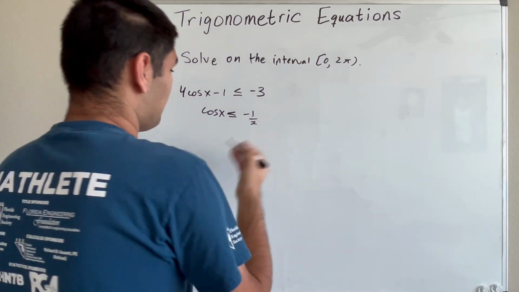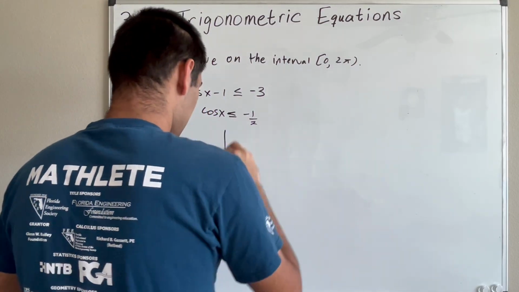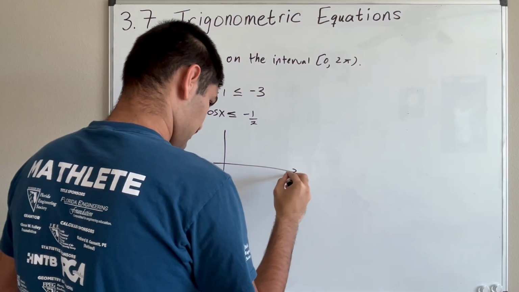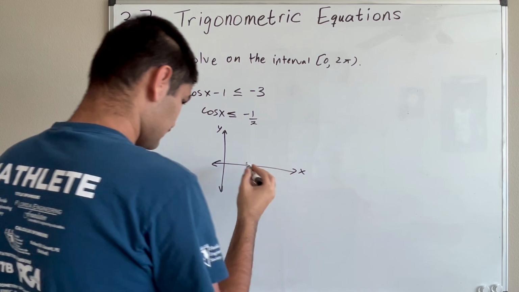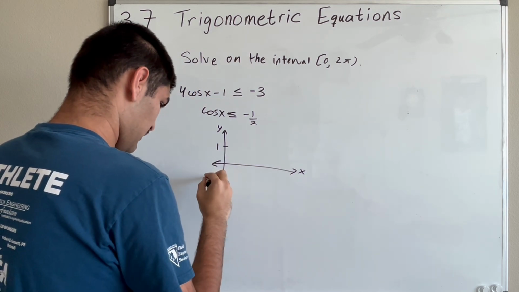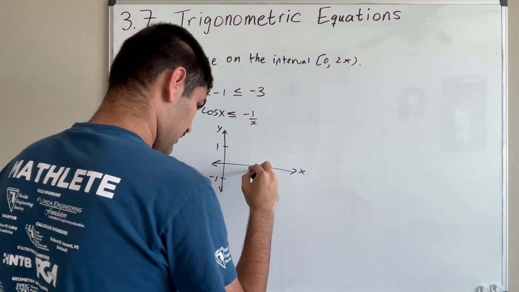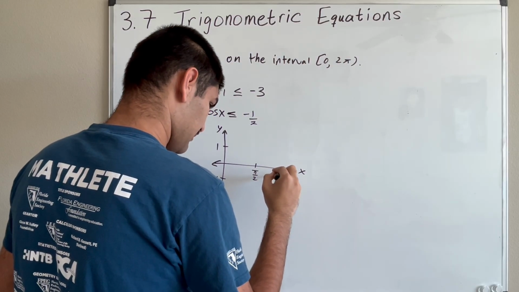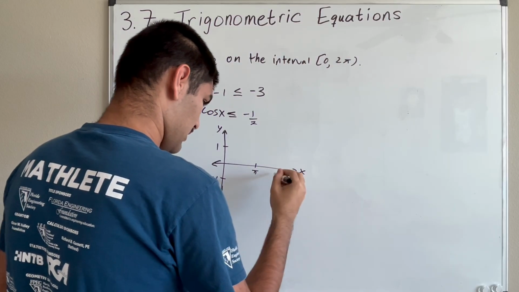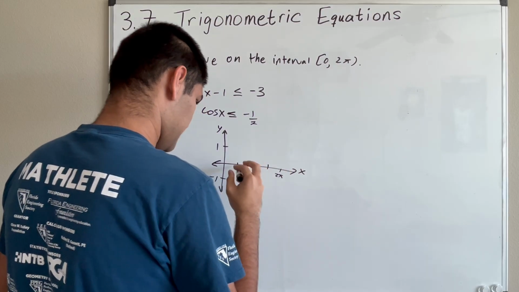And then we can make a rough sketch of this. Let's say this is 1, this is -1, and then we have pi over 2, pi, 2 pi, and then intermediate values.